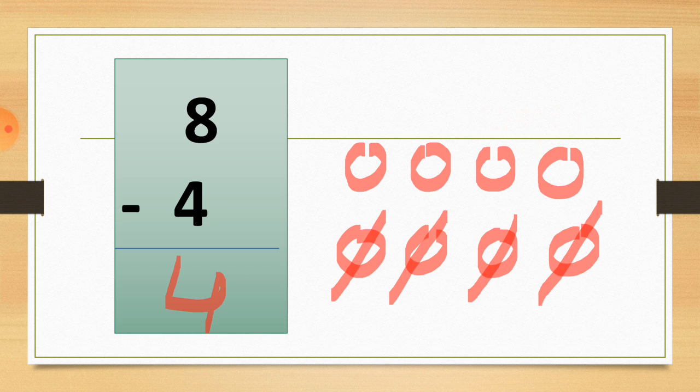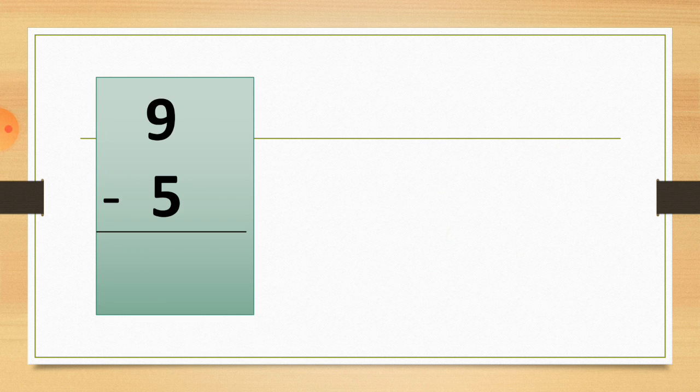This way we are going to learn these digits and solutions. We cut the numbers this way. This is just an example for you. You have to learn this way. Some students can't understand how to cut the numbers, so for those students, this is the easy way to subtract the numbers. Let's see another example, which is 9 minus 5. You can see it on the screen.